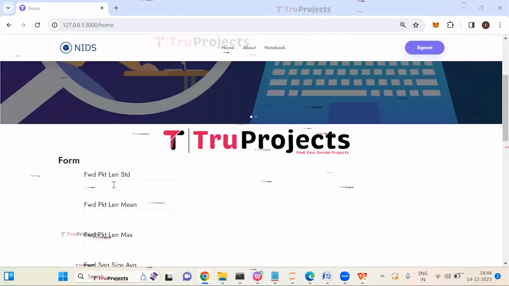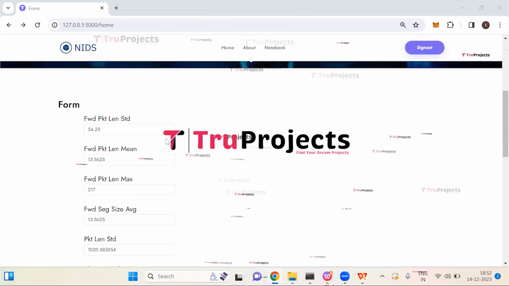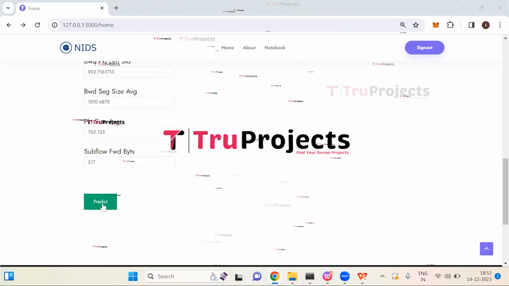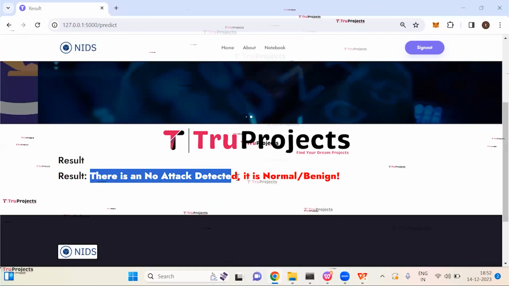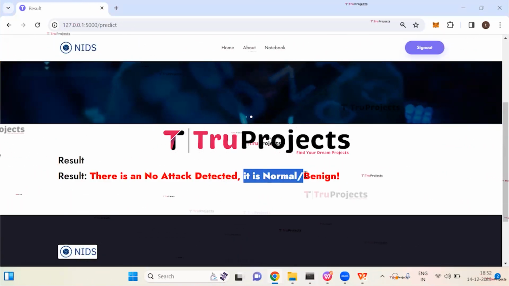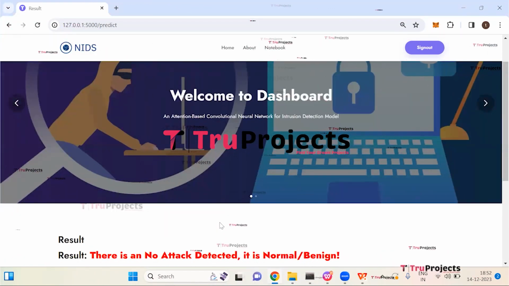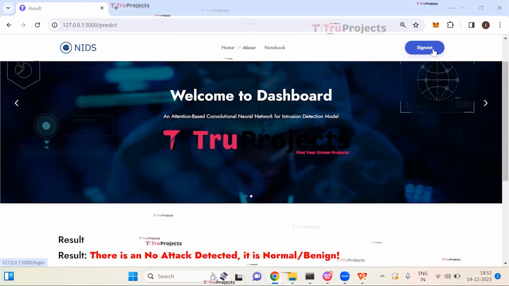So here I'm entering another set of parameters now. So here I have entered all the parameters. Now click on predict button. So here we can see we got the result. There is no attack detected. It is normal or benign. In this way, by entering the parameters, we can predict whether attack is detected or not. Now click on sign out button.